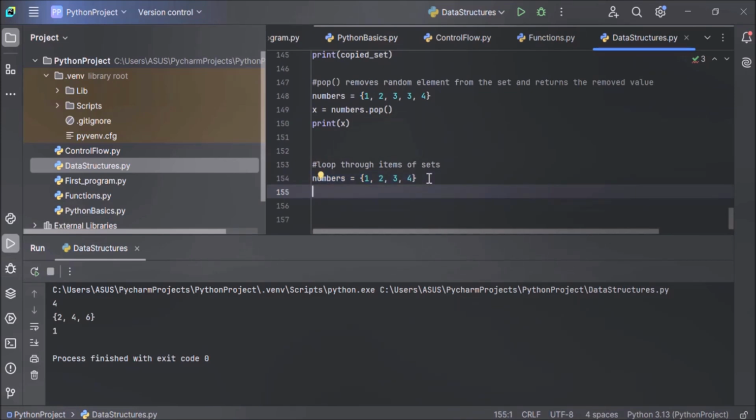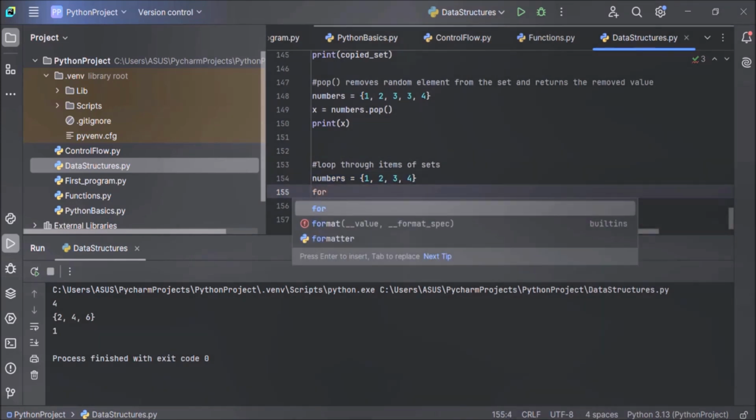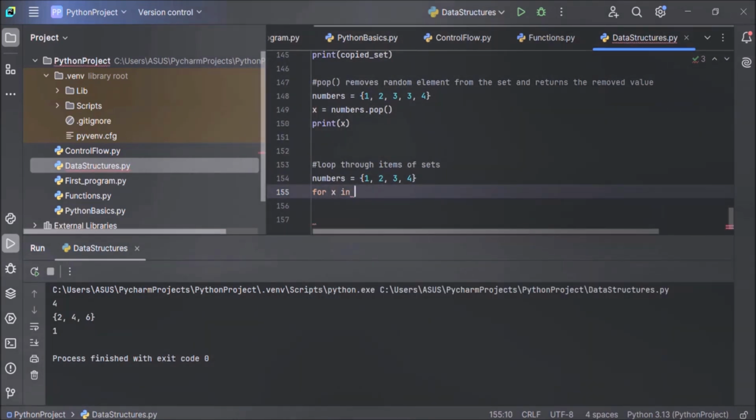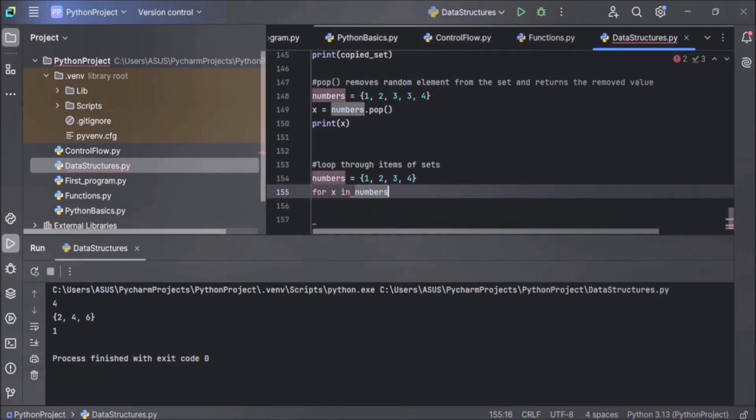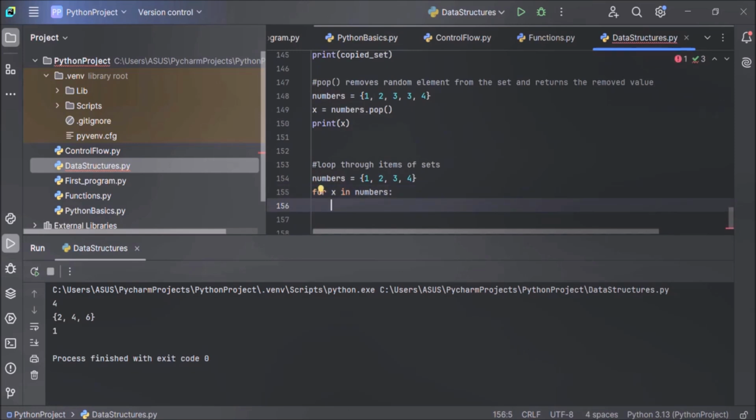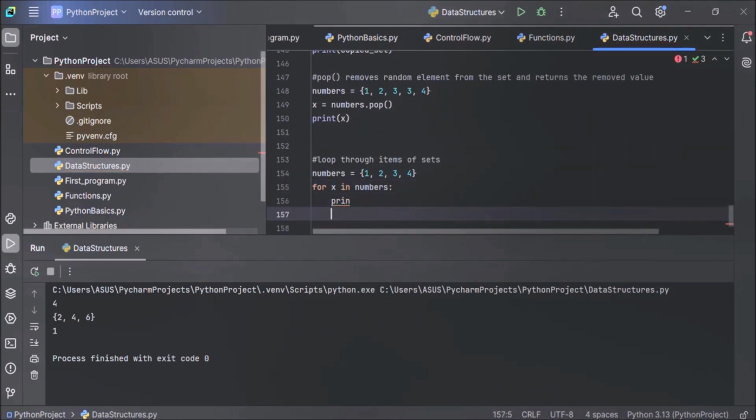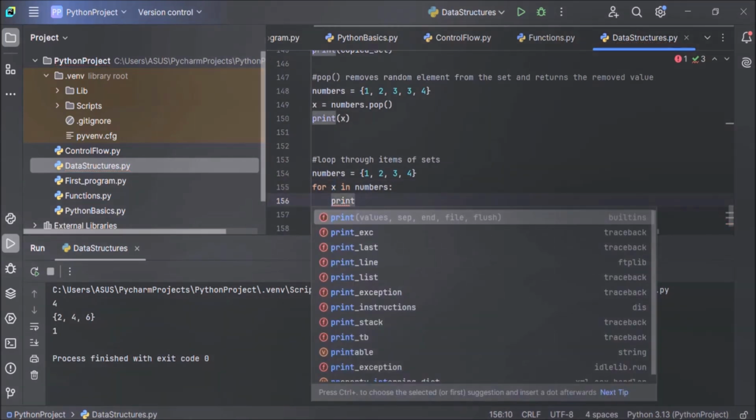So our statement will be like, for x in numbers colon. What we are doing here in this for loop, we are using for loop to iterate over each element in the set. This variable x takes the value of each element in the set during each iteration, and after this we are printing the value of x using print method.